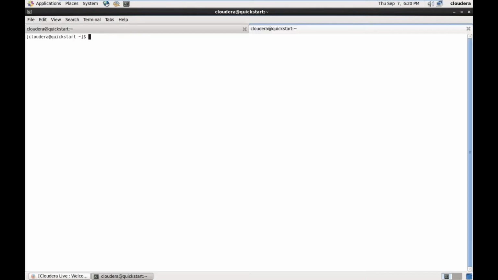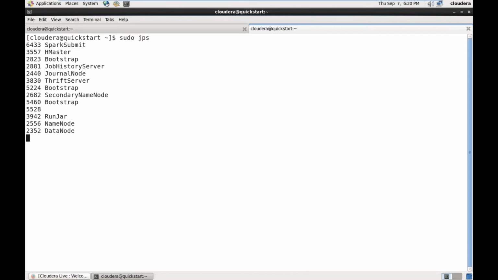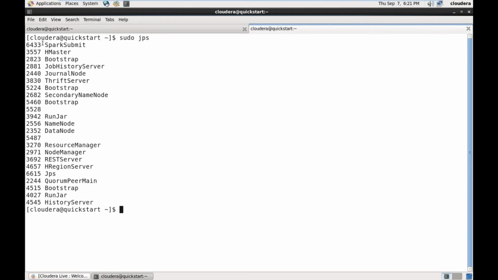Now, to check whether Spark has started successfully or not, I'm opening one more terminal. Type sudo jps here. Can you see the first process here, SparkSubmit? This is the name of the process that will start when we launch a Spark application. When we submit a Spark application, this is the name of the process, SparkSubmit. So try to verify that.